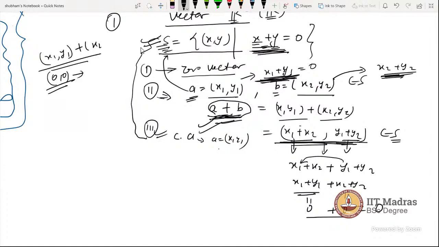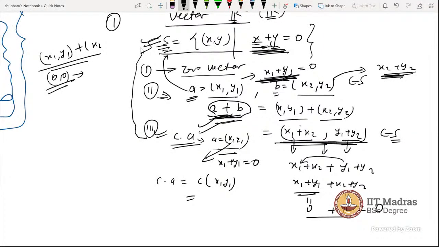So now let's check the third condition, where again we are taking A as x1 y1. A is an element of S, that means x1 plus y1 is equal to 0. Now when we multiply this vector with a scalar, it will be c times A, that means c times x1 y1.